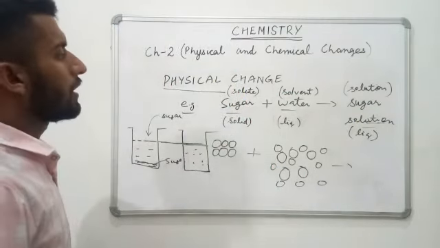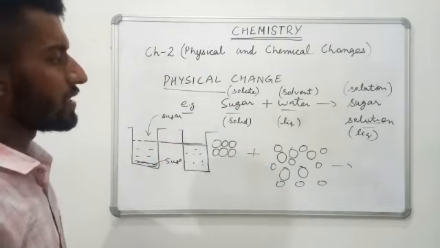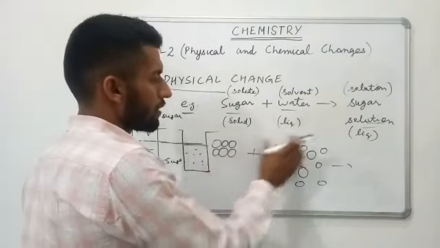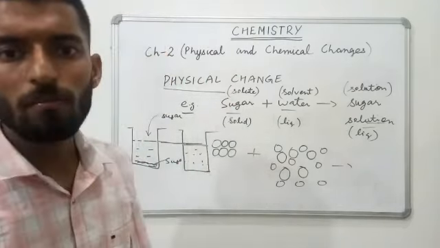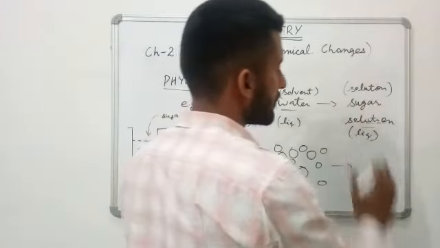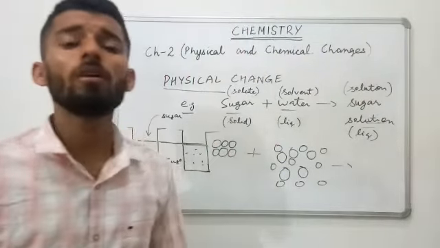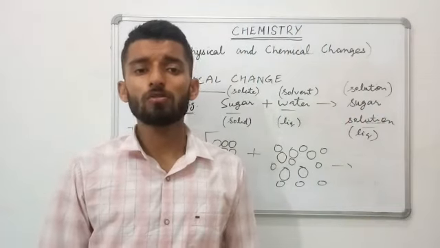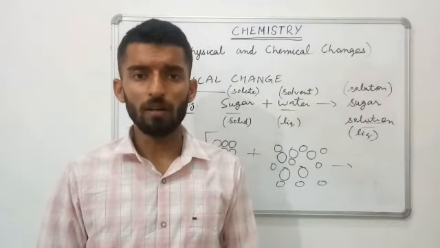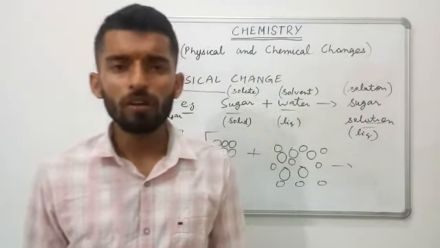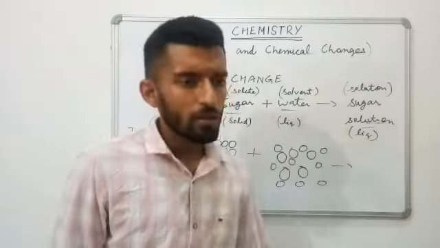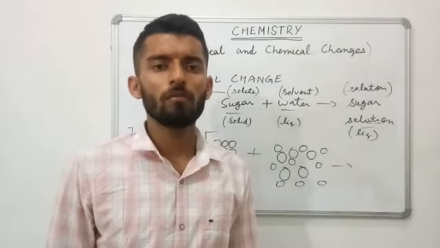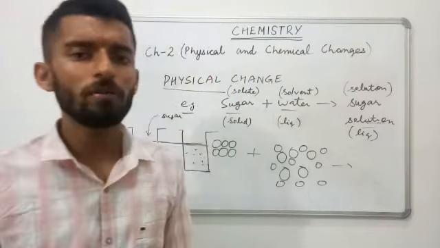Clear? Here it is only a physical change. The chemical composition of sugar or water will remain the same, and we will get the sugar solution. Now if you want to recover sugar and water separately, we can recover them. How can we recover them? Simply heat the sugar solution. When you heat the sugar solution, what will happen?